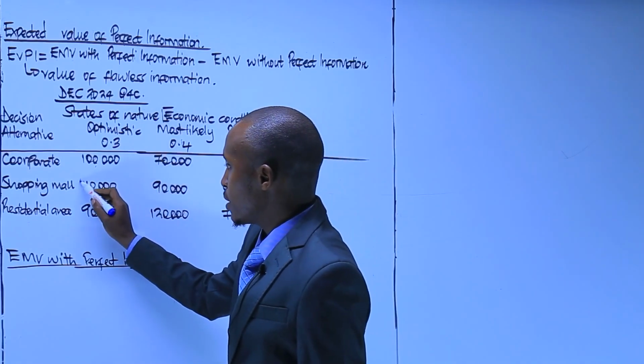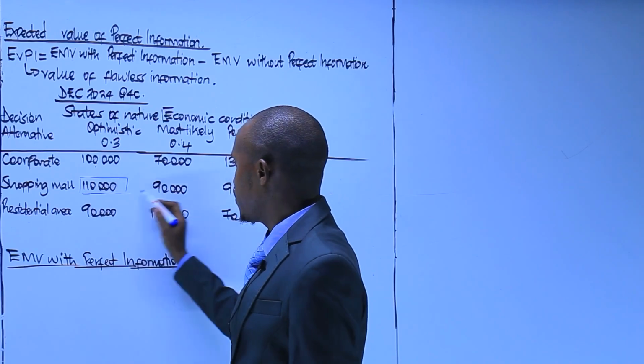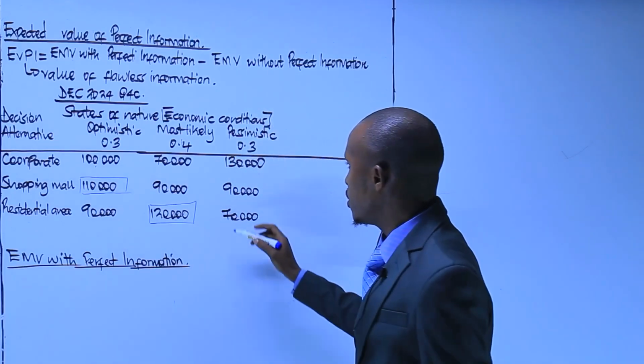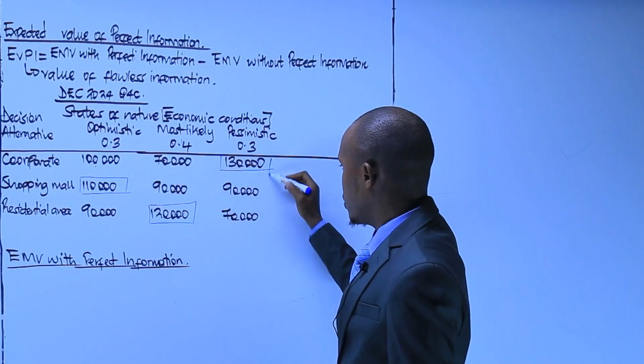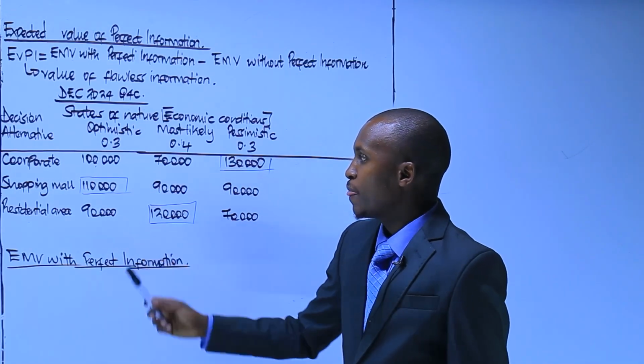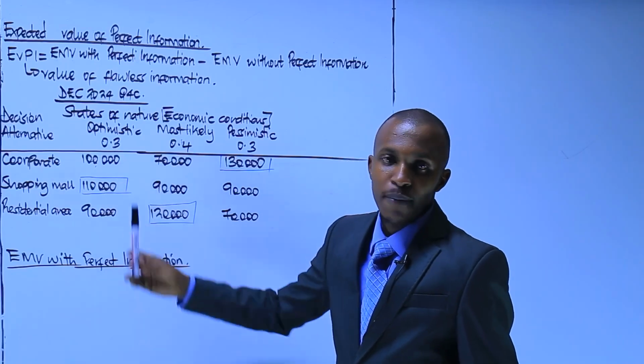For optimistic, that is your highest payoff. For most likely, that is your highest payoff. For pessimistic, that is your highest payoff. Then these highest payoffs, you multiply by your probabilities.